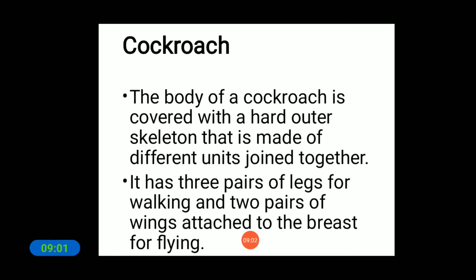The body of a cockroach is covered with a hard outer skeleton. Okay, so its body is covered by a hard skeleton that is made up of different units joined together, and it has 3 pairs of legs for walking and 2 pairs of wings attached to the breast for flying.